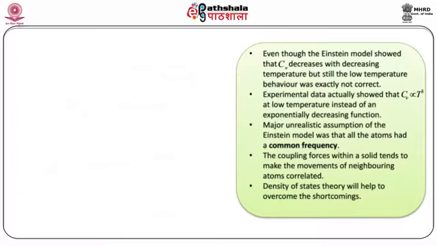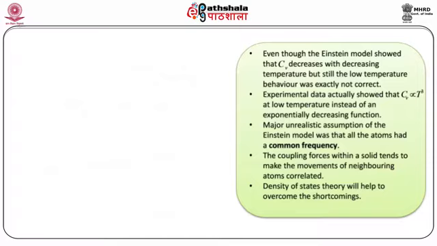You see that the Einstein curve is very close to the experimental result, but not exactly matching. The discrepancy at low temperature is very high, and as we discussed earlier, it is because Einstein had only partially quantized it, in the sense that there were some errors in the assumptions he had taken.